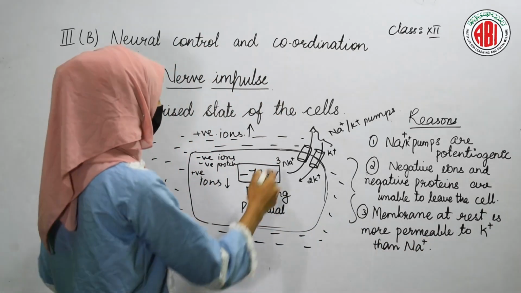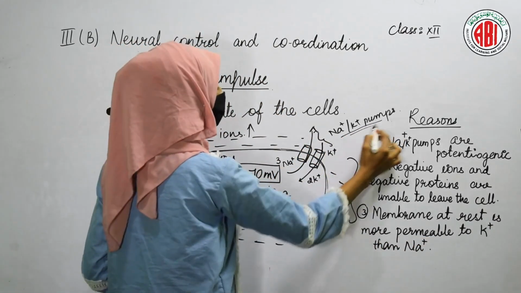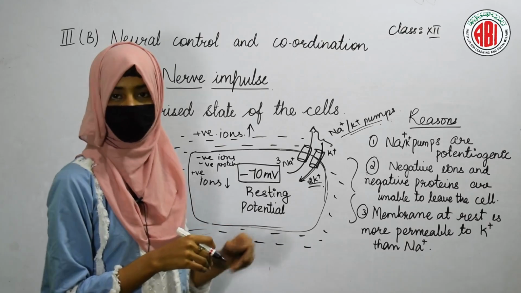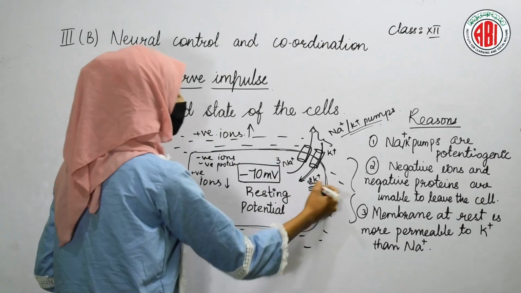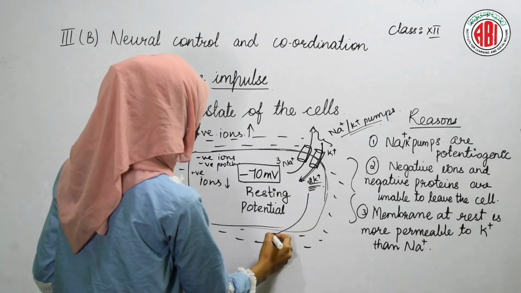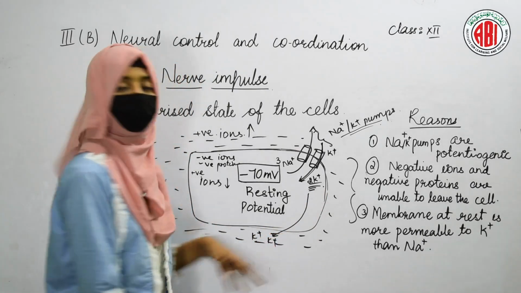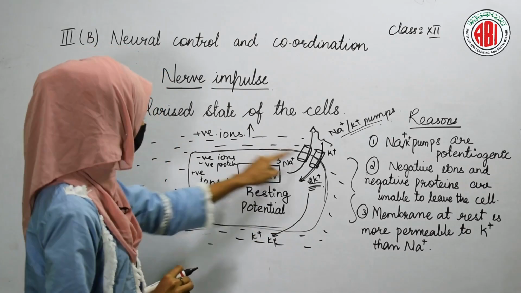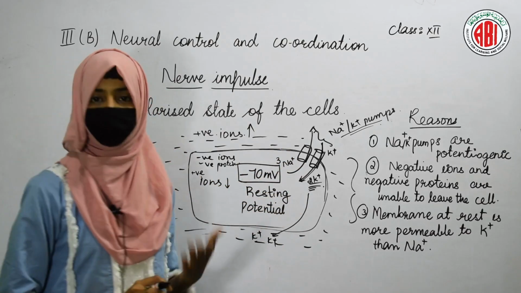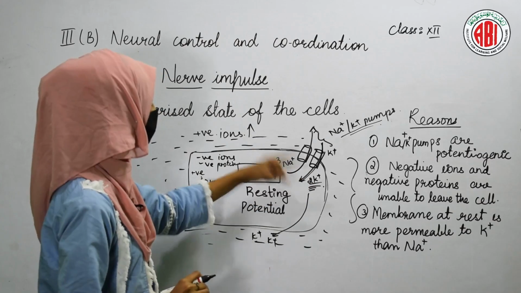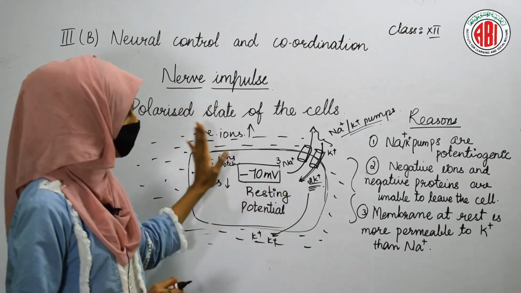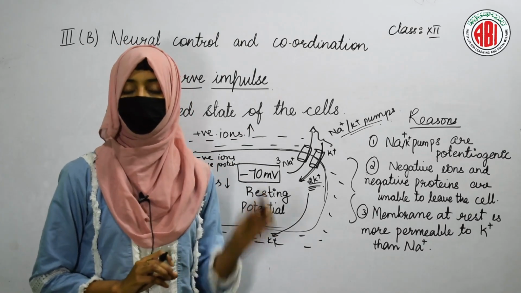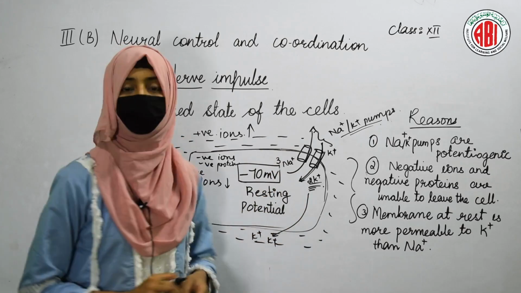That means the sodium ions are moving out of the cell through the sodium potassium pumps, and in turn potassium ions are moving into the cell, right? But these potassium ions that are entering the cell can leak out of the cell through other channels. So in this way, the cell membrane is more permeable to potassium ions than sodium ions. These are the different reasons why the cell is in a polarized state. To make the cell polarized, these are the different reasons that are responsible.